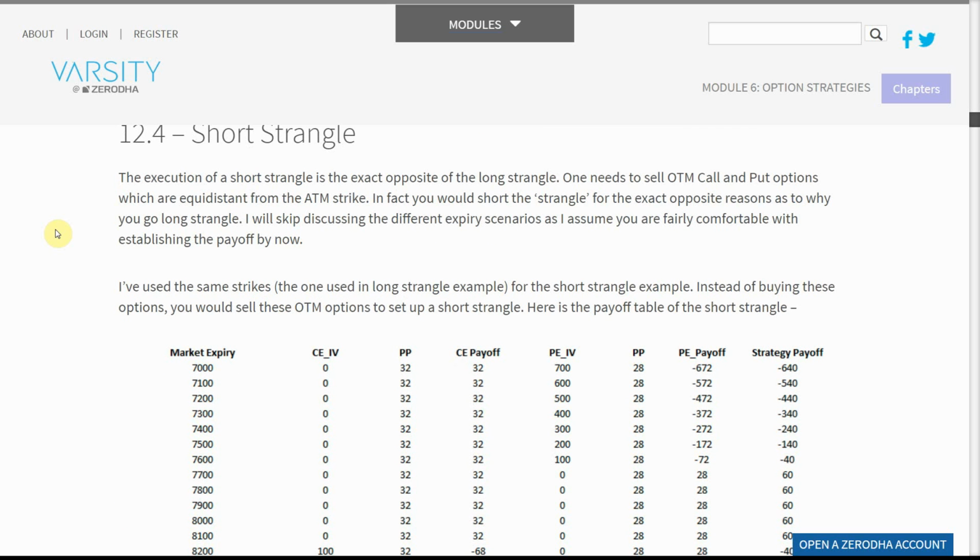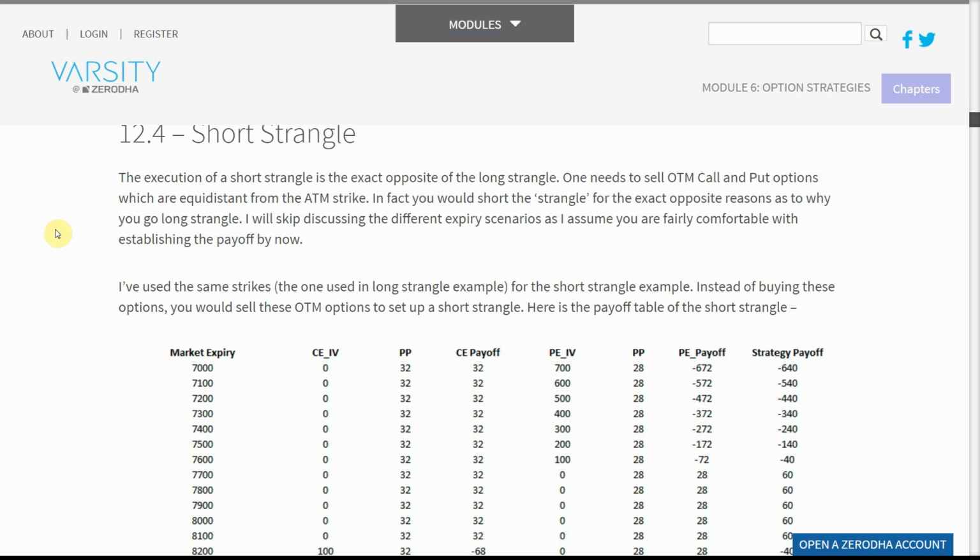The execution of a short strangle is the exact opposite of the long strangle. One needs to sell OTM call and put options which are equidistant from the ATM strike. In fact, you would short the strangle for the exact opposite reasons as to why you go long strangle. I will skip discussing the different expiry scenarios as I assume you are fairly comfortable with establishing the payoff by now.